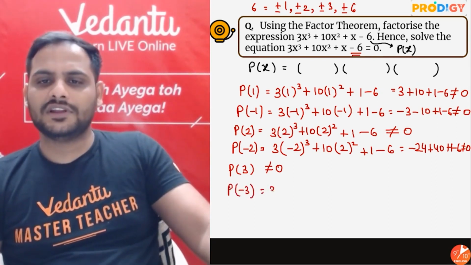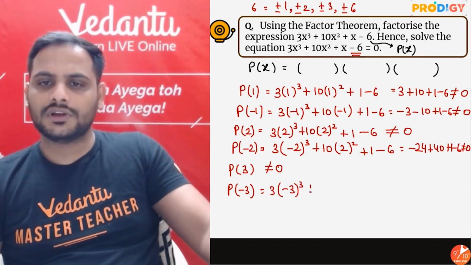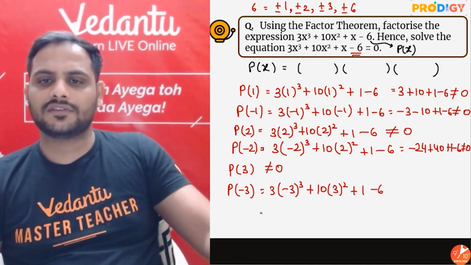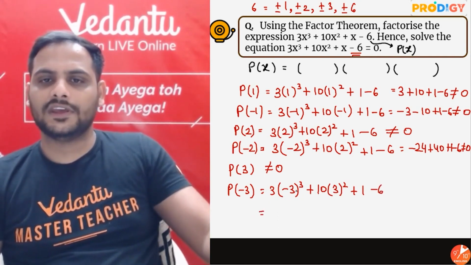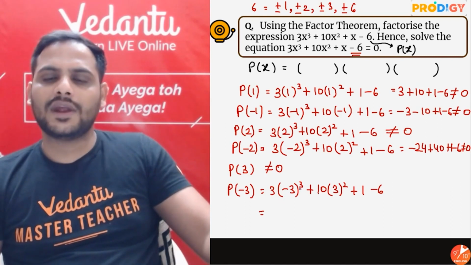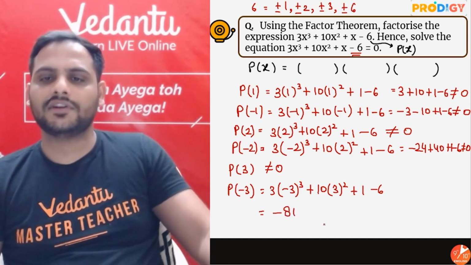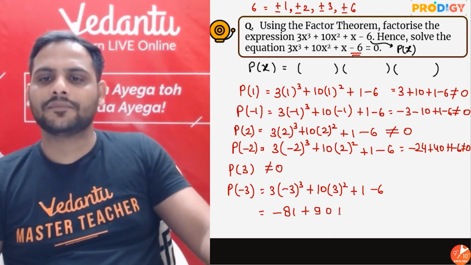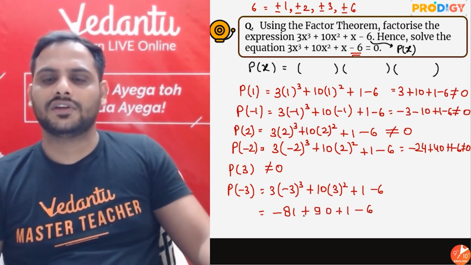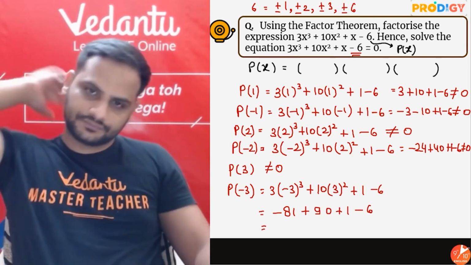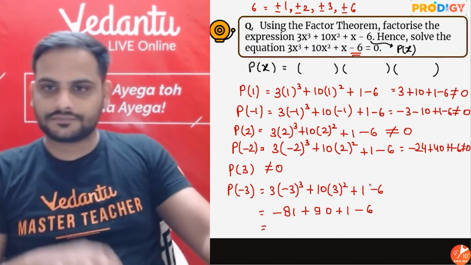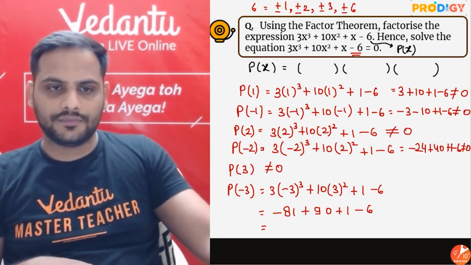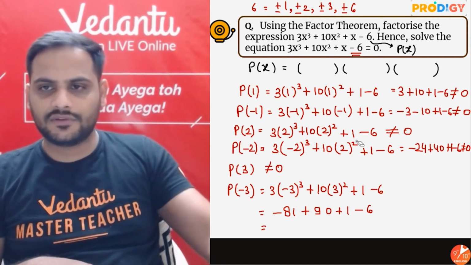So P of minus 3 will be 3 into minus 3 cube plus 10 into 3 square plus 1 minus 6. So minus 3 cube is minus 27. Minus 27 into 3 is minus 81. 3 square is 9, 10 into 9 is 90 plus 1 minus 6. So it will be equal to, oh sorry, why am I writing plus 1 everywhere? In place of x I have to write the different values, right?